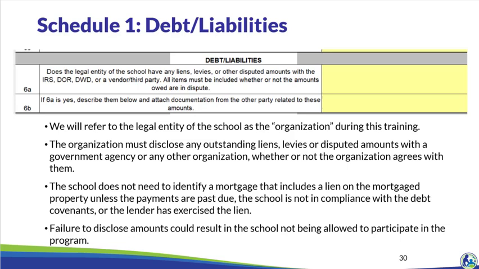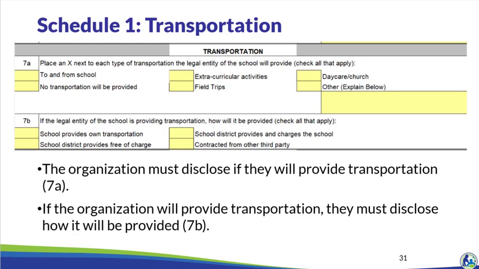However, the school must identify mortgages or loans that are past due, not in compliance with any debt requirements or covenants, or where their lender has exercised a lien on the property. Failure to fully disclose the information in question 6 could result in the school not being allowed to participate in the program. The next part of Schedule 1 is labeled Transportation.